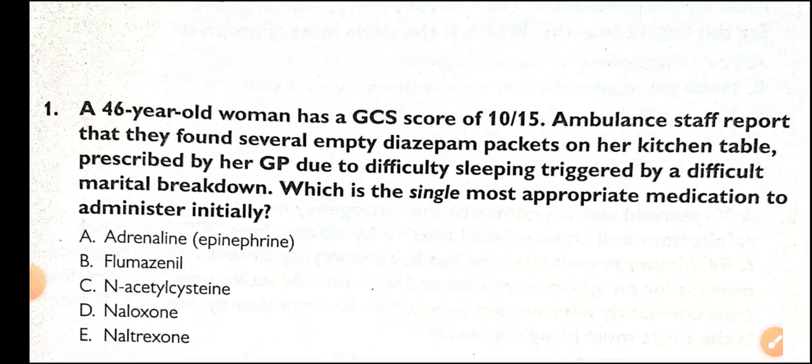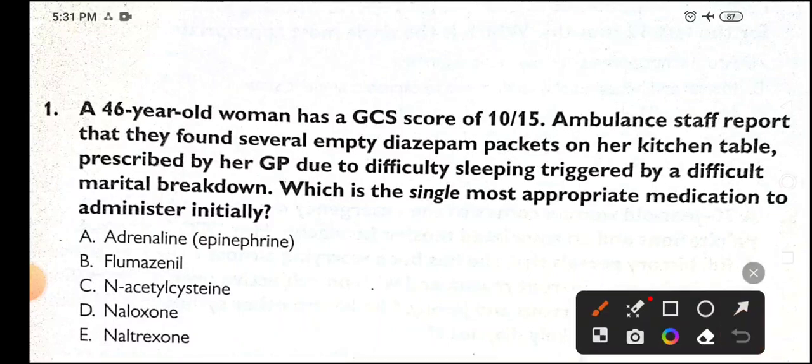Okay, let's begin. A 46-year-old woman has a GCS score of 10 out of 15. Ambulance staff report that they found several empty diazepam packets on her kitchen table, prescribed by her GP due to difficulty in sleeping triggered by a difficult marital breakdown. Which is the single most appropriate medication to administer initially? So, guys, let's see what the case is here.